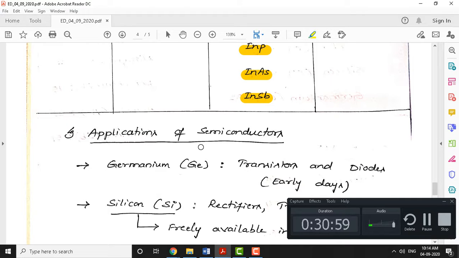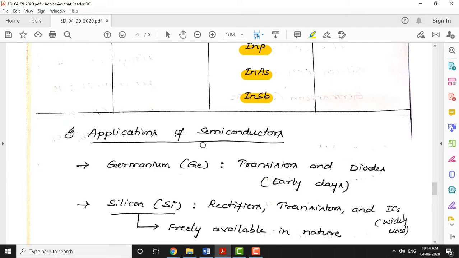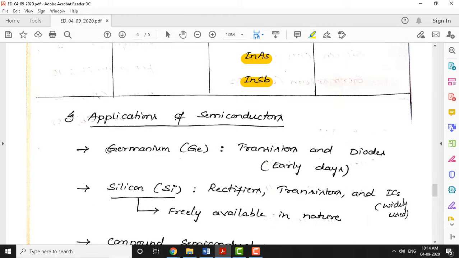Okay, so with that, let's move on to the different applications now. If you look at pure germanium, Ge, it was used in manufacturing of transistors and diodes. This is not done nowadays, because in earlier days, probably in the 1980s and 1990s, you might have seen transistors and diodes mainly made from germanium. That's earlier days, not now.